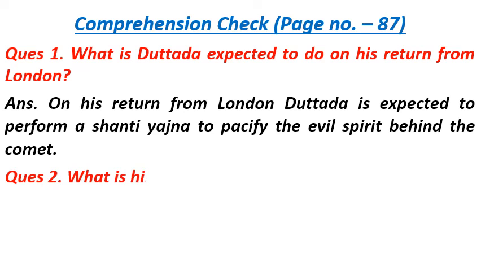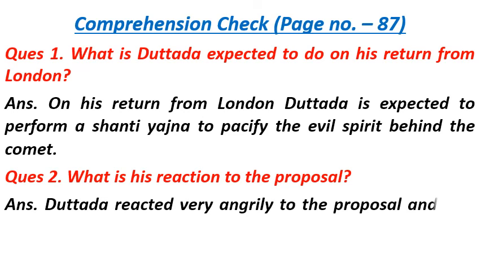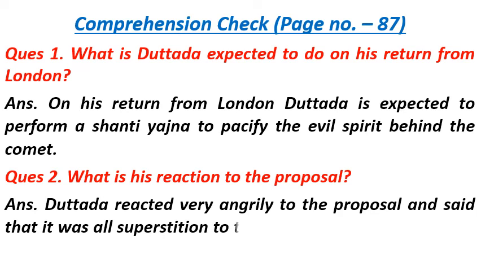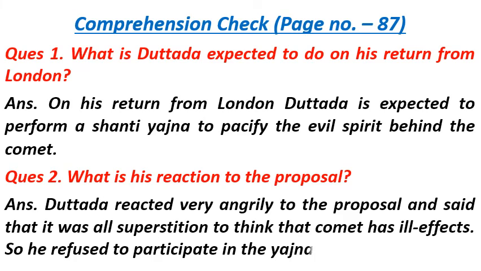Question number 2 is, what is his reaction to the proposal? The answer of the question is, Datada reacted very angrily to the proposal and said that it was all superstition to think that comet has ill effects. So he refused to participate in the yajna.